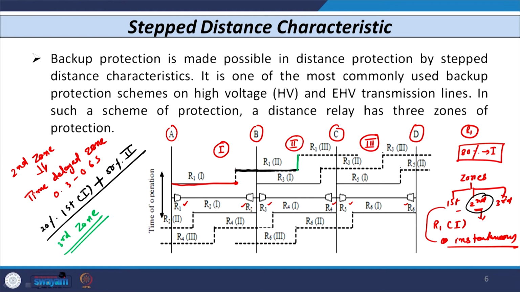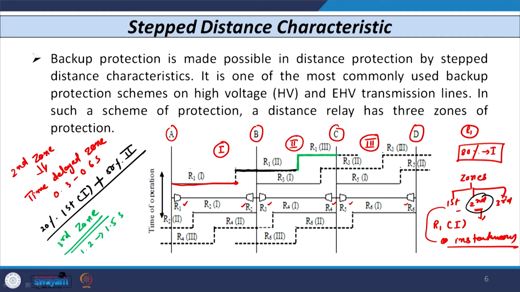The delay in the third zone is roughly around 1.2 to 1.5 second, so 1200 to 1500 millisecond, and the remaining 50% of the adjoining line section is covered by the relay in the third zone. That is why I have written R1 third. R1 third indicates the third zone of relay R1, R1 2 indicates the second zone of relay R1, and R1 1 indicates the first zone of relay R1.